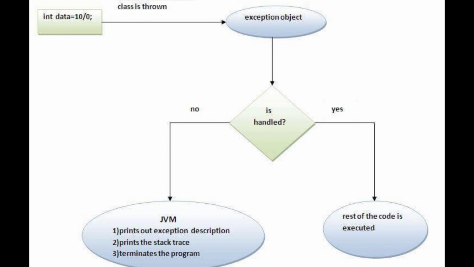But if the exception is handled by the application programmer, the normal flow of the application is maintained, that is, the rest of the code is executed. So this is how try and catch blocks can be used to handle such errors, and the user will get to know the reason for the program getting terminated, or will understand in simple terms what problem has occurred.